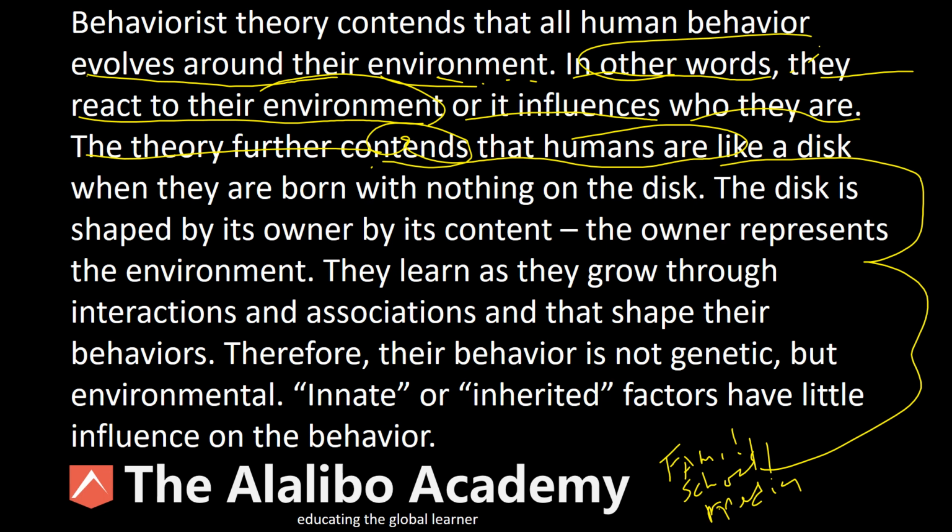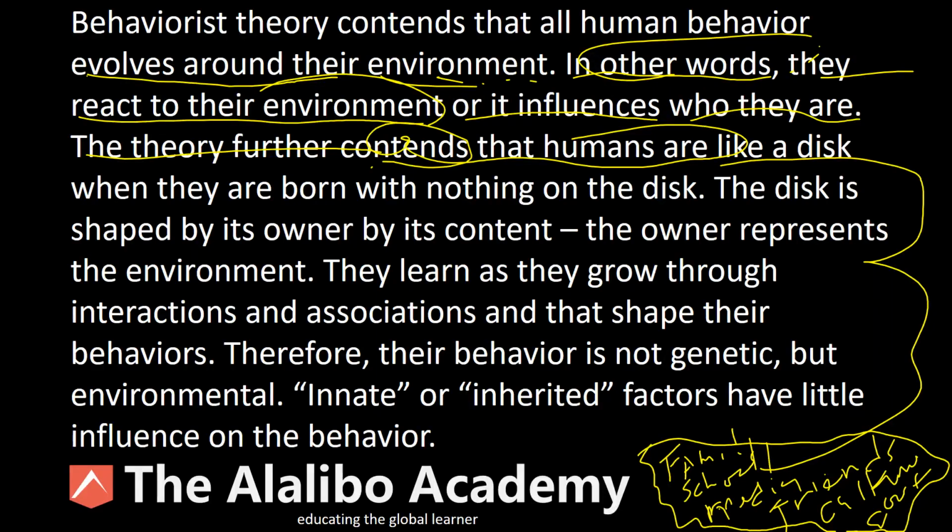Friends are in the environment as well. We have culture and government in the environment, and many other institutions. These are the elements that influence us, and that's why this theory contends that all human behavior evolves around the environment. These are the elements in the environment that are responsible for influencing the individual.